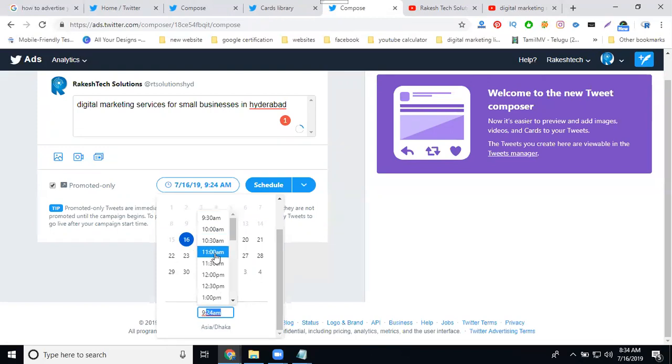So this is very important for scheduling your Twitter tweet using Twitter cards. It's very important. Twitter cards are enabled based on your activity. Any new user is not enabled for Twitter cards.